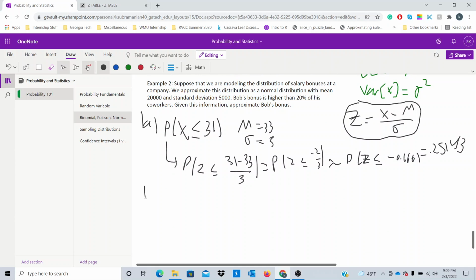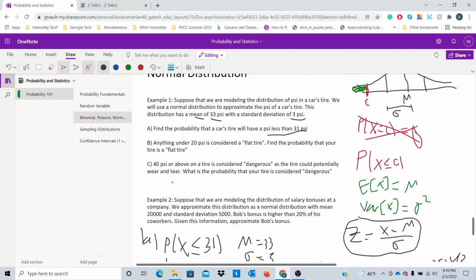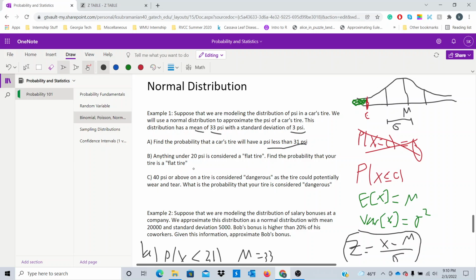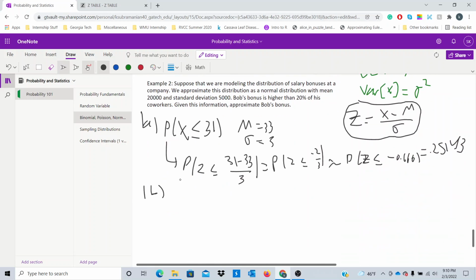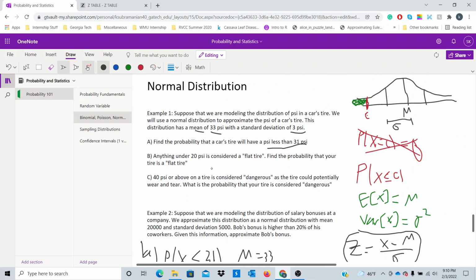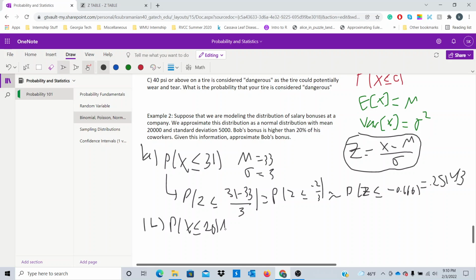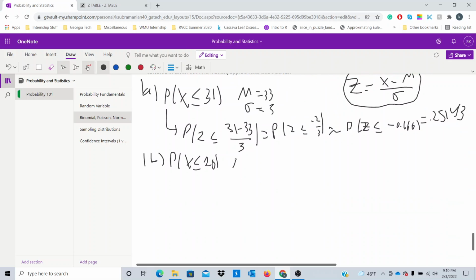Okay, cool. So that takes care of 1A. We move on to 1B. Anything under 20 psi is considered a flat tire. So we want to find the probability that our tire is a flat tire. So we want to find the probability that x is less than or equal to 20, right? And we know that the mean of our normal distribution is 33, and we know that the sigma is 3, right?